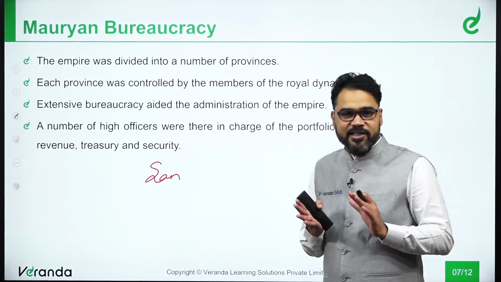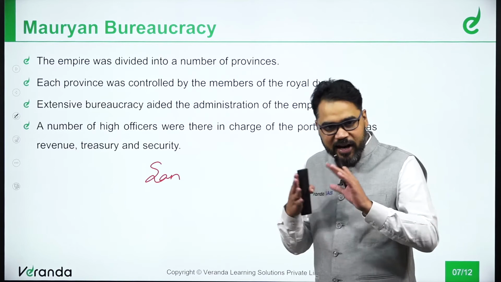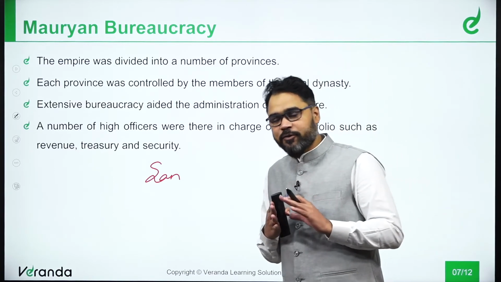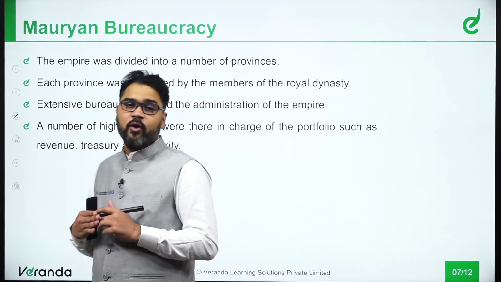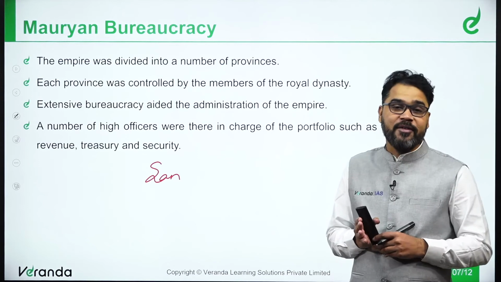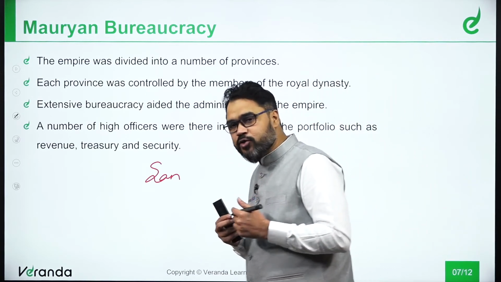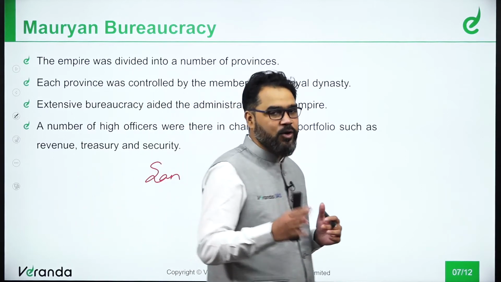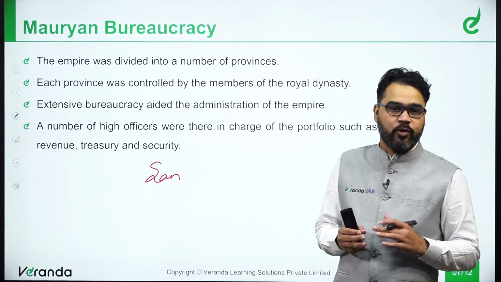So this idea of extensive bureaucracy made situations quite clear for the king, because wherever people were having issues or problems, those things could come directly under the observation of the king. Why? Because of this extensive bureaucracy.